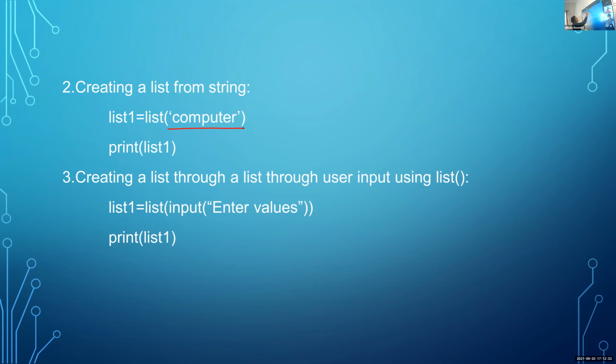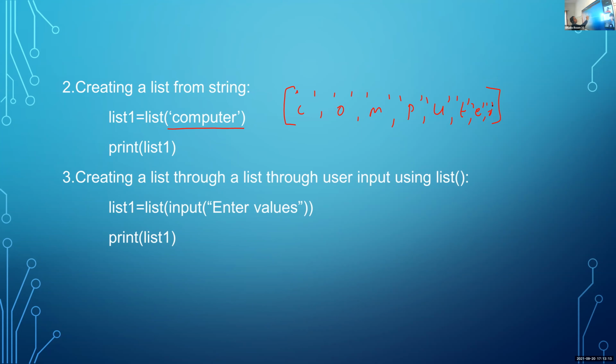That means it will display like this within square brackets: C, O, M, P, and so on. This is the result. So here we are giving a string value within this list function. So list is a function. Here it will use a string value as an argument. Then after executing this list of computer, the string is converted to a list.